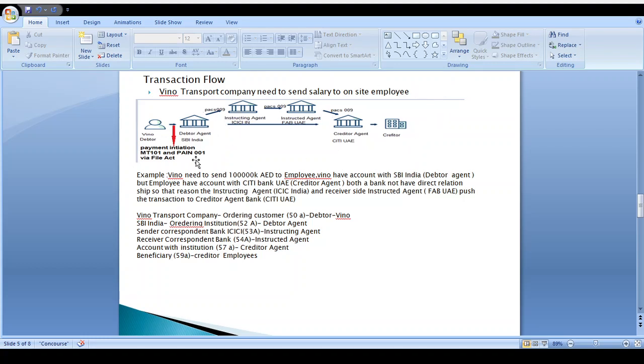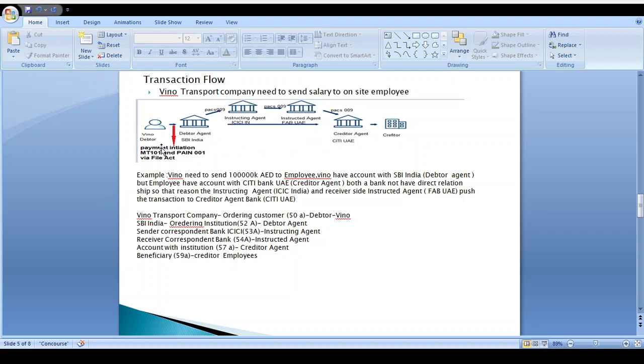So what happens is, SBI India, the debtor agent bank, approaches the instructing agent bank ICICI India. ICICI India has an account with the instructed agent bank FAB UAE. So the money flows from the debtor agent to the instructing agent to the instructed agent. Since the instructed agent has an account in Citibank UAE locally, the money is then sent to the creditor agent UAE. After that, the specific amount is credited to all the employees. This is the simple example flow.